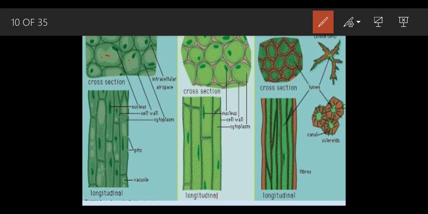Now let's talk about collenchyma. They are long cells. We can see the size of the cells. They are quite long in nature. They have a thick cell wall. If you see the diagram clearly, we can see two linings like this, two cell walls like this. These two cell walls help to give the thickening, and because of this thickening, the plants can get support.